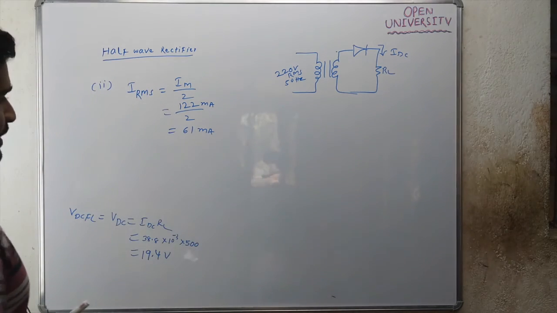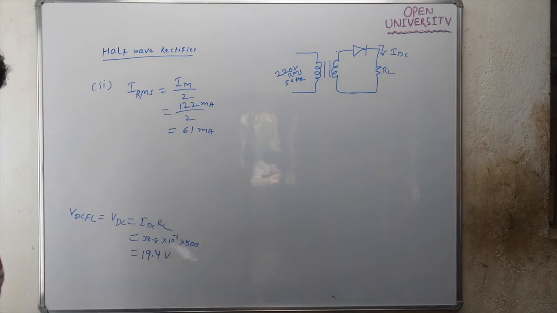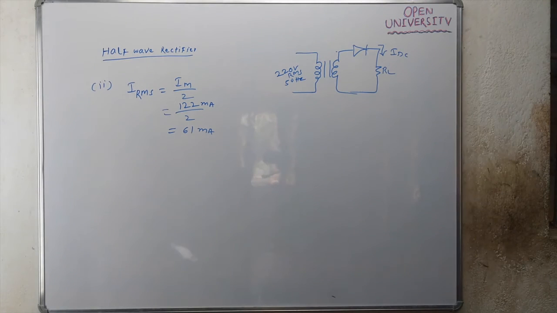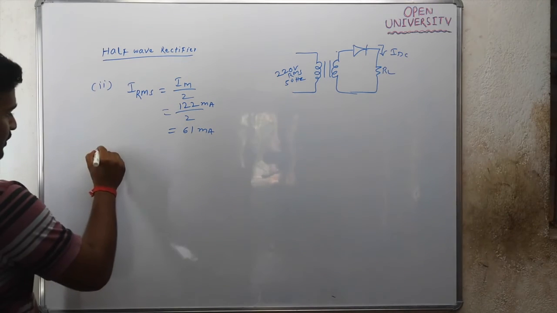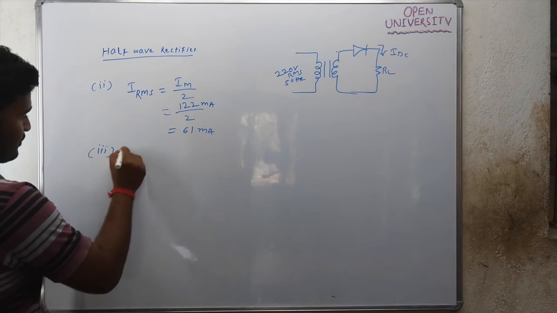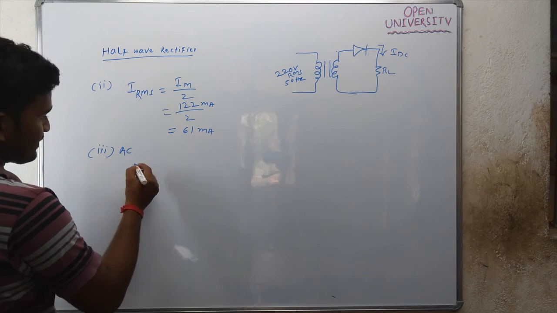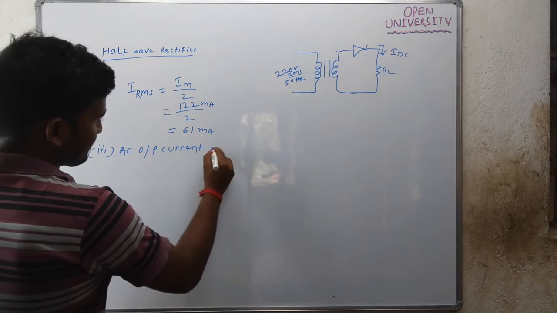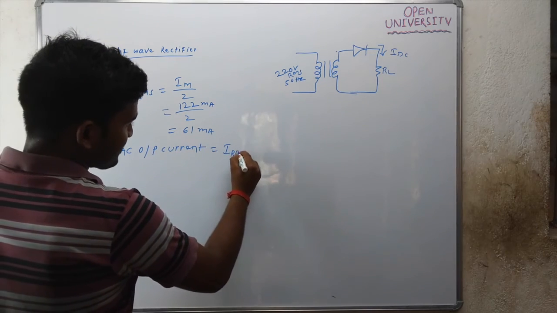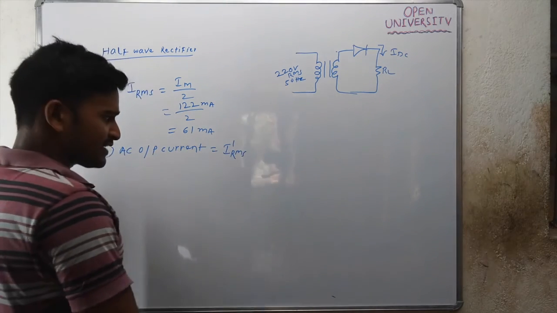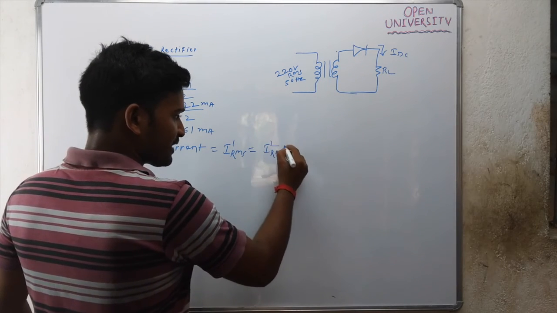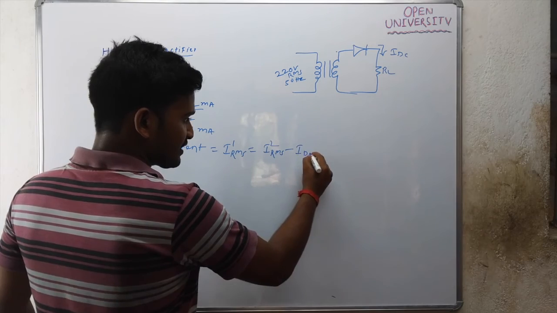Third one is your AC output current. AC output current is nothing but your IRMS dash. What is IRMS dash? The formula is the square root of IRMS square minus IDC square.